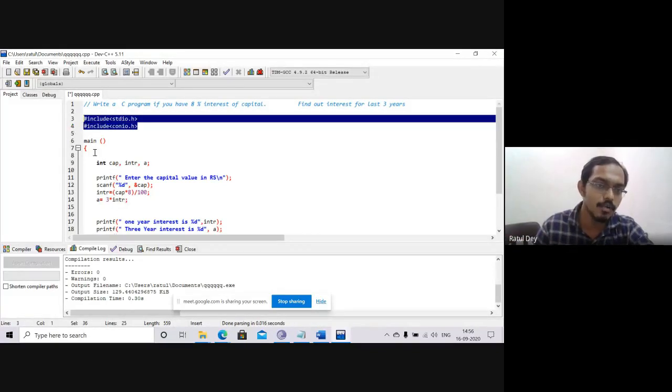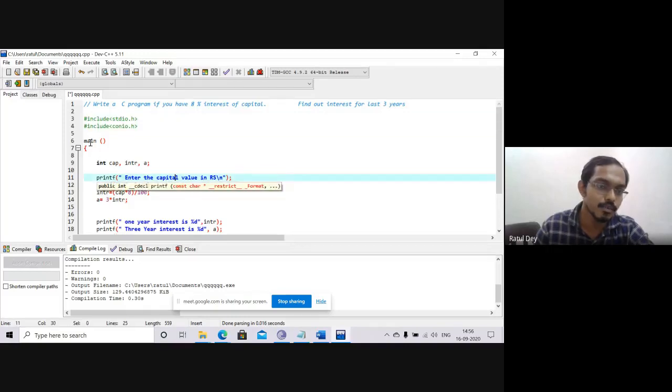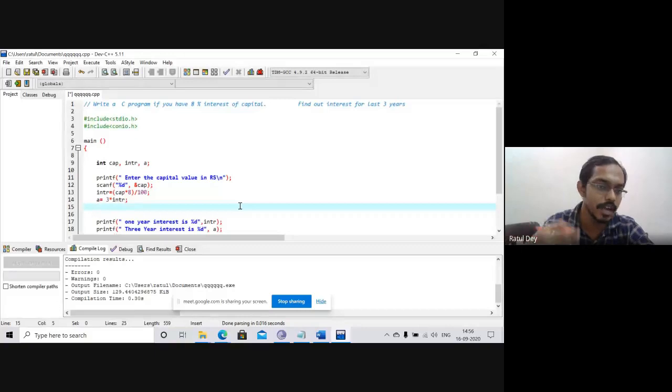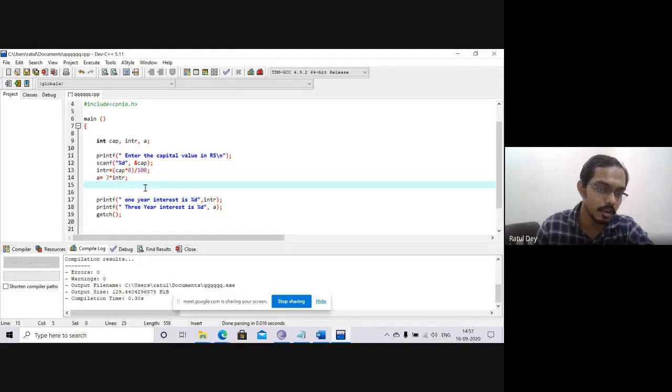Now I will go for the next thing: whatever we are writing in the program is within the main. Within the main we write printf, scanf, and all these things are stored in the header file. Printf means anything just printed on the black screen. Scanf means information taken from the user. So scan karna matlab that is taken by the user. Here we just have to write the logic.